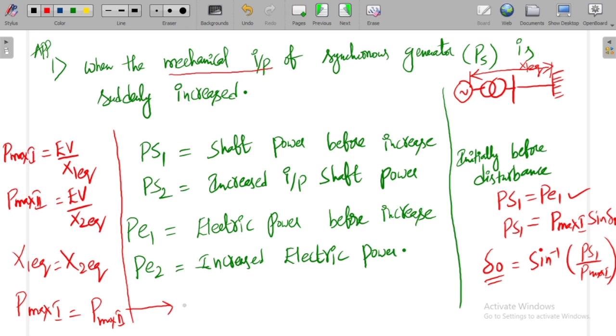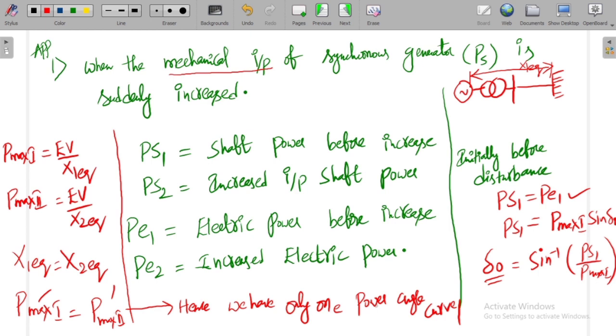As these two are equal, we have only one power angle curve. We can analyze the equal area criteria using only one power angle curve, because the maximum power transfer in both cases is the same.